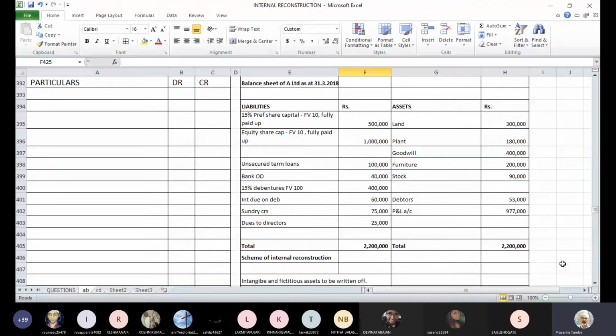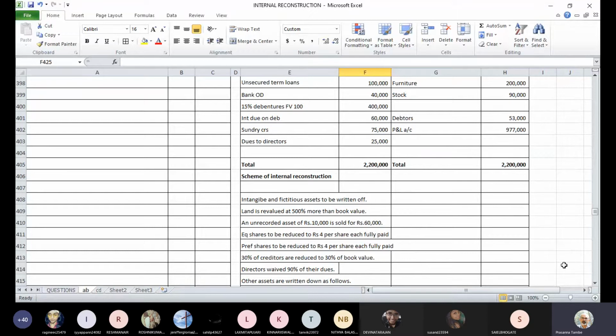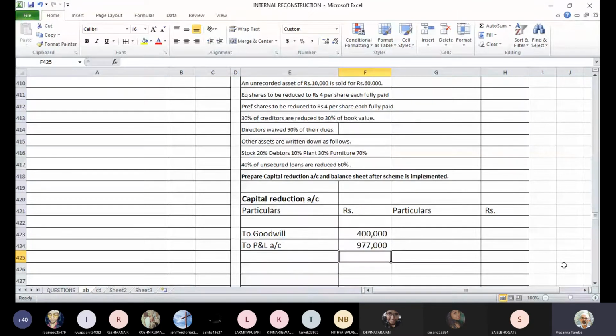The land is valued at 3 lakhs as per the books, and the appreciation is going to be 500%. 500% is going to be 5 times, right? So we are increasing the land value by 5 times.